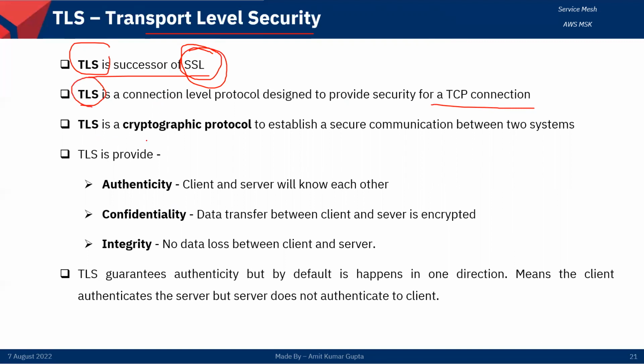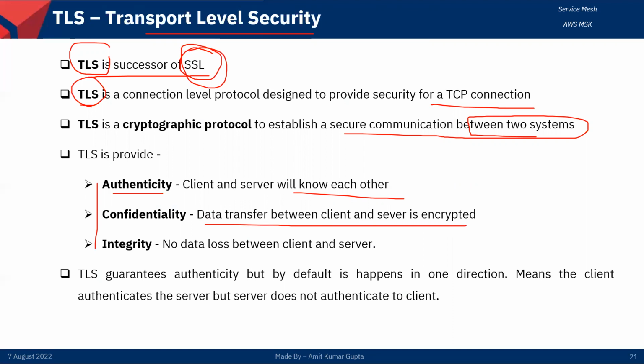So TLS is a cryptographic protocol to establish a secure connection between two systems, meaning client and server, right? TLS mainly provides three features: authenticity, where client and server know each other; confidentiality, where data transferred between the client and server is encrypted; and integrity, meaning no data loss between the client and server.